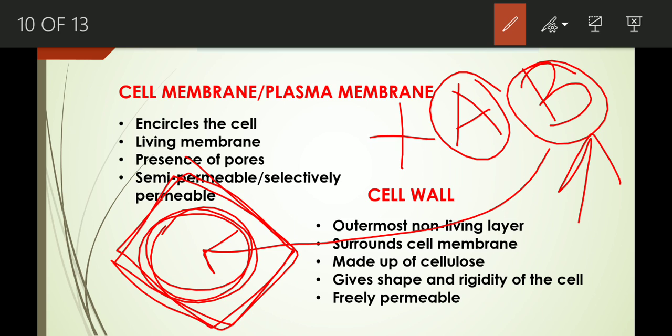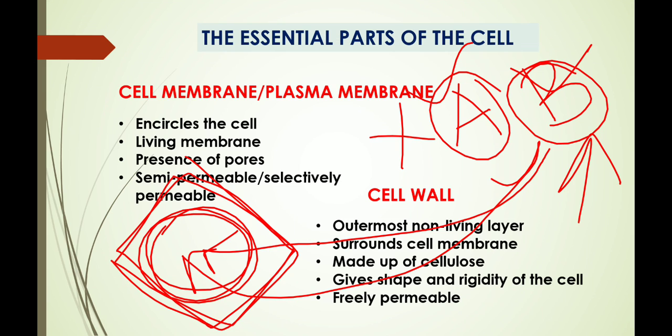But cell wall on the other hand is freely permeable. That means it will allow both A and B to enter inside the cell because it allows all the substances to enter and leave the cell. But cell membrane is semi-permeable. It only allows certain substances to pass through the cell. Okay, clear? I think this point is absolutely clear to you all.